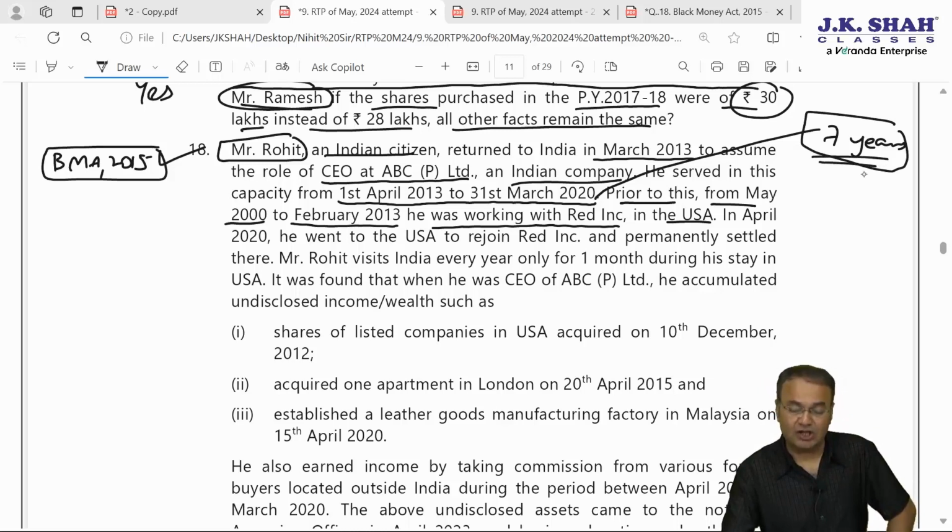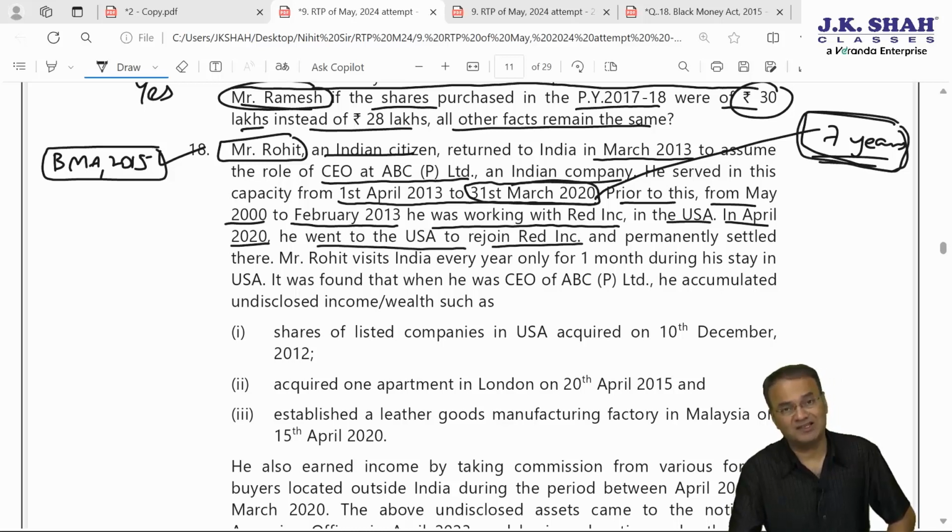So 7 years when he was in India, he was resident. Prior to that, 13 years he was in USA, he was non-resident. In April 2020, that is after completing his tenure in India, 7 years, he went back to USA to rejoin Red Incorporation. So those 7 years when he is present in India, he is a resident. Prior to that, 13 years he was in USA, he was non-resident. After 7 years, again he becomes non-resident, he goes back to USA and permanently settled there.